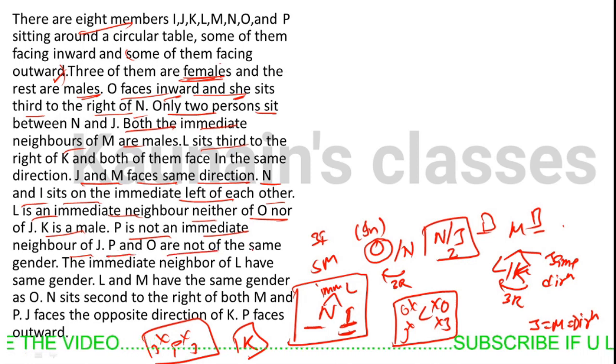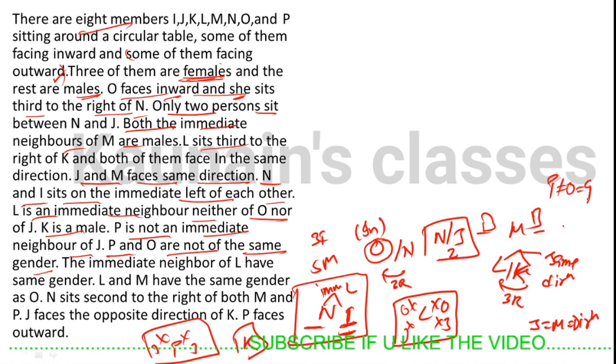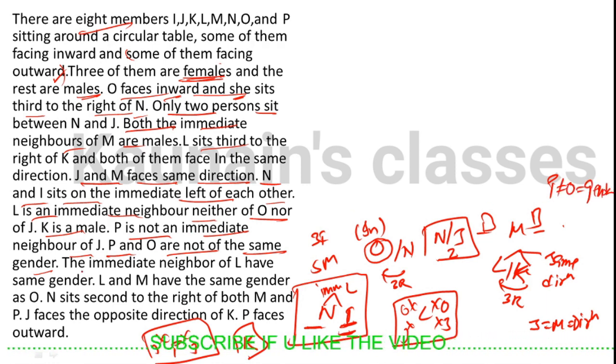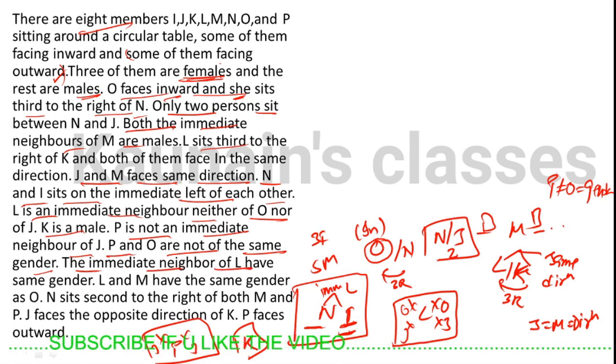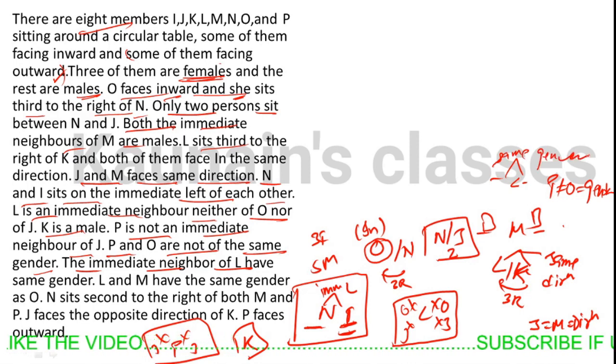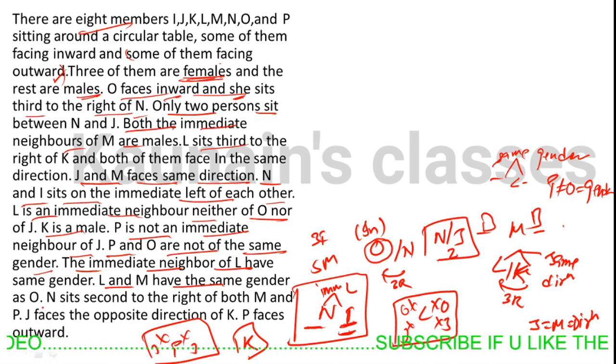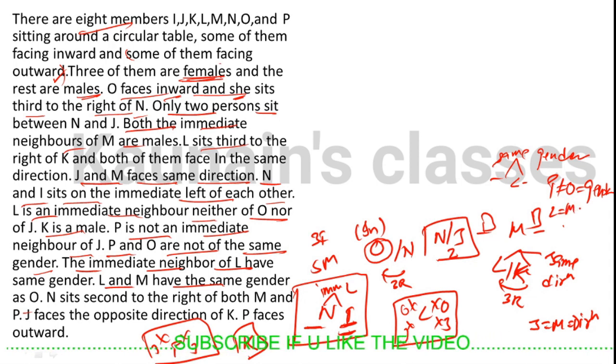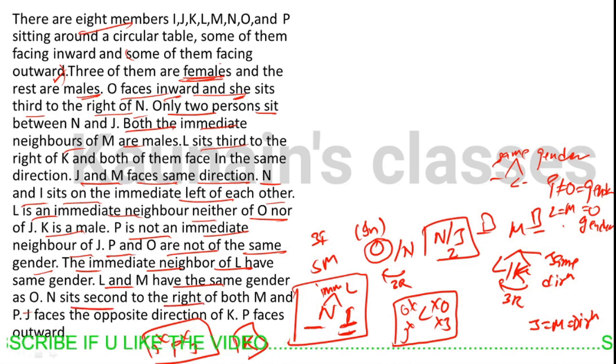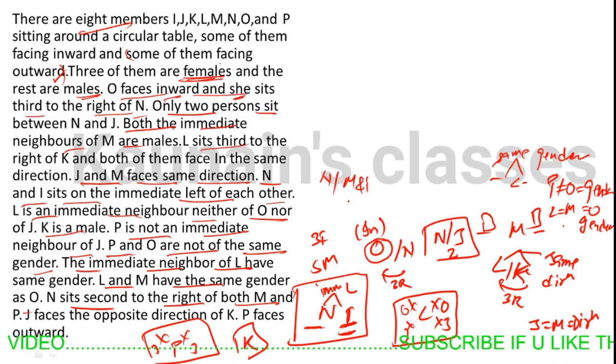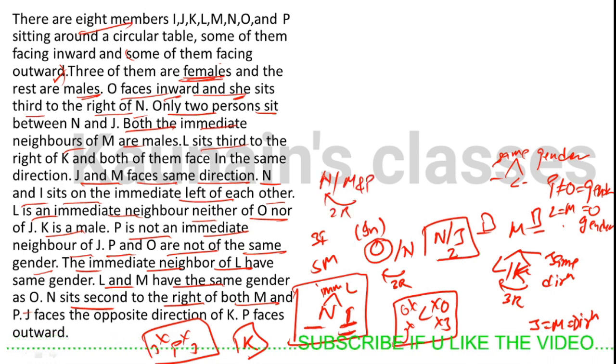P and O are not of the same gender. The immediate neighbors of L have the same gender. L and M have the same gender as O. N sits second to the right of both M and P.